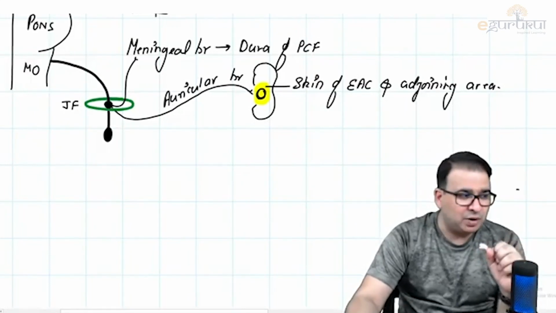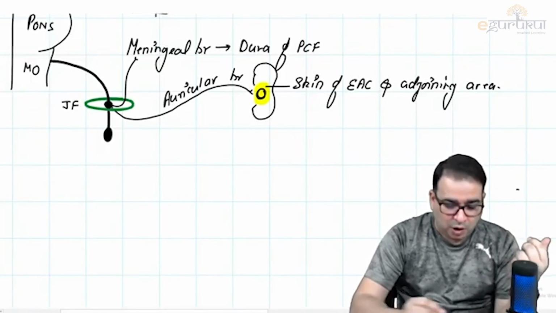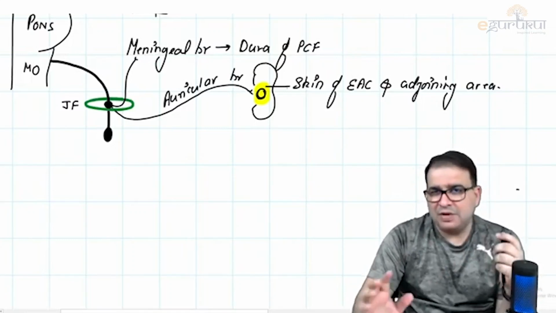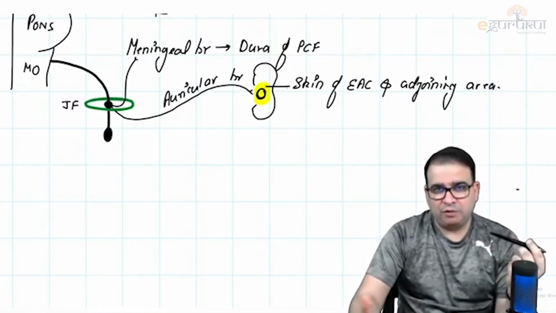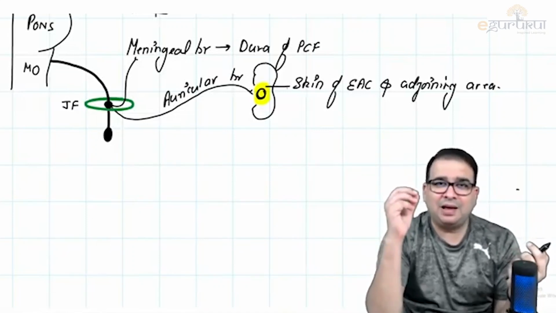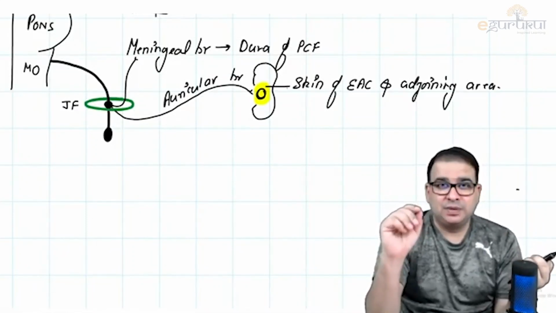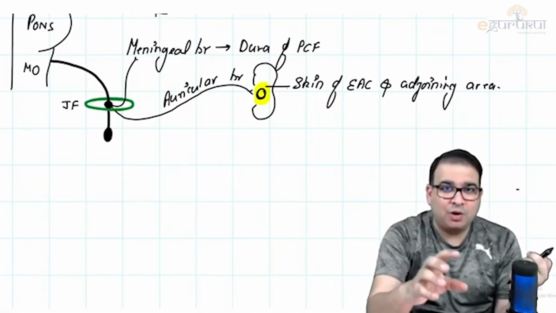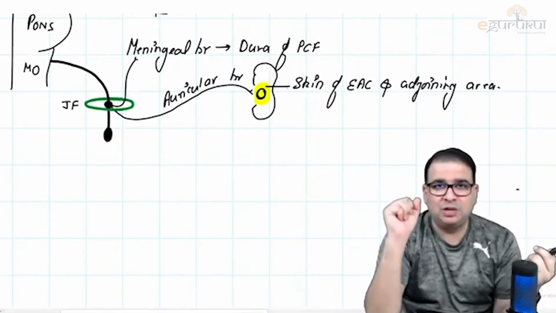In fact, there is a very important clinical anatomy point about the vagus nerve that I will tell you. The auricular branch of the vagus nerve supplies the skin around the ear. Whenever you go to an ENT doctor, anything done in your ear is always done in the sitting position. The ENT specialist will make you sit or lie down, and then try to do whatever procedure they have to do in the ear.